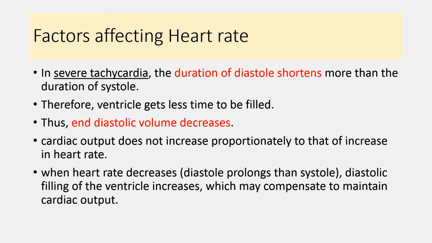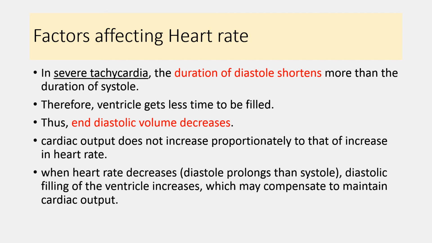Now let's understand it by example. For example, in severe tachycardia or in extreme exercise. So whenever severe tachycardia occurs, it decreases the duration of the systole and the diastole both. But the duration of the diastole is shortened more than the duration of the systole.